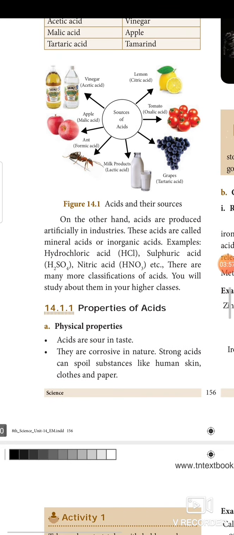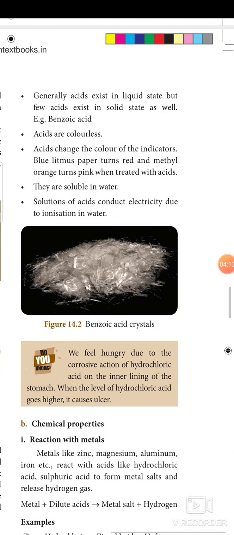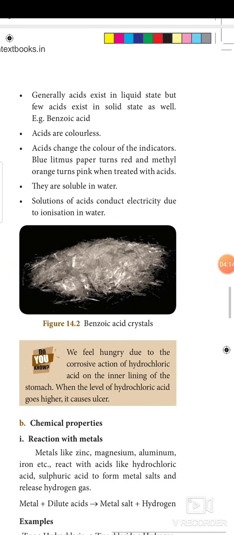Let's see the properties of acid. Physical properties first. Acids are sour in taste. They are corrosive in nature. Strong acids can spoil substances like human skin, clothes and paper. You know about the acid. Acid will corrode. Okay. Generally, acid exists in liquid state, but a few acids exist in solid state as well. Example, benzoic acid is in solid state. Acids are colorless. They don't have color.